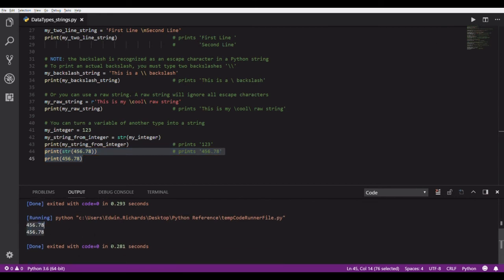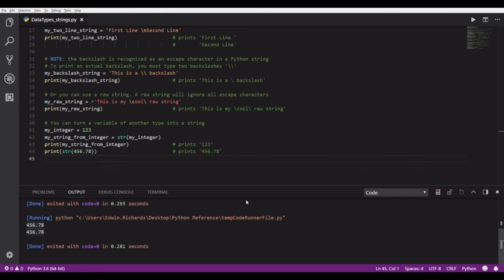Just from the output, you have no idea which one is the numeric type and which one is the string type. But they are under the hood and inside memory. They are handled entirely differently and represented entirely differently. So it's important to know what data type you're working with. This one here is the string data type.